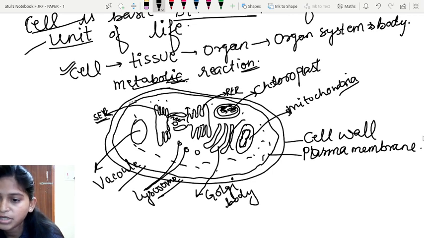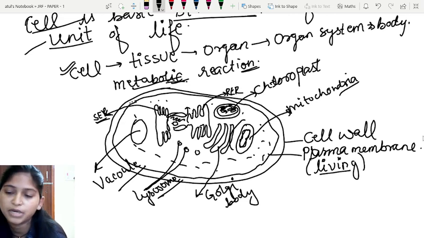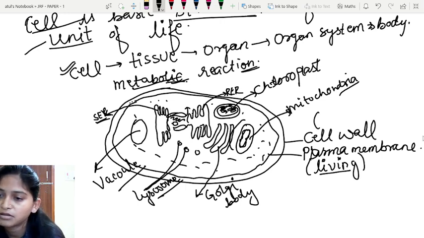is surrounded by a cell membrane. So the plasma membrane is actually a living structure. Okay, so this is a living structure and made up of a bilipid layer surrounded by protein and carbohydrate molecules as well. And the cell wall is a dead structure. In the plant cell, the cell wall is made up of cellulose or hemicellulose, and pectin as well.